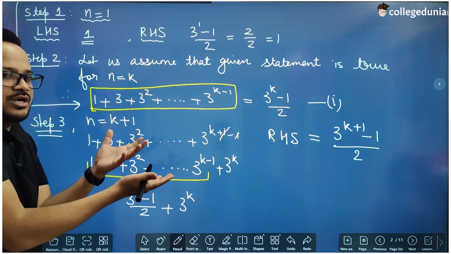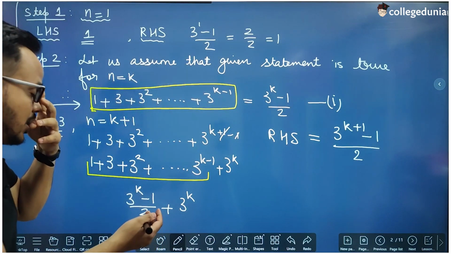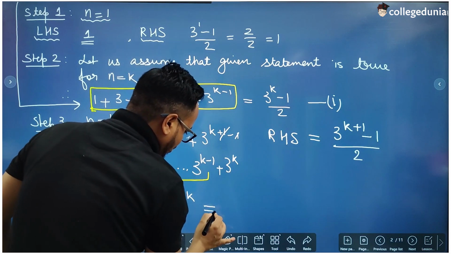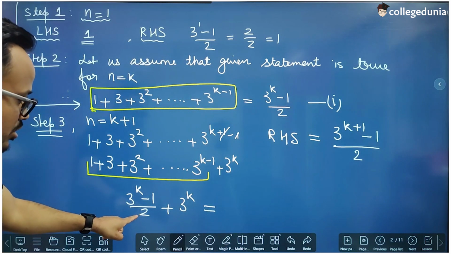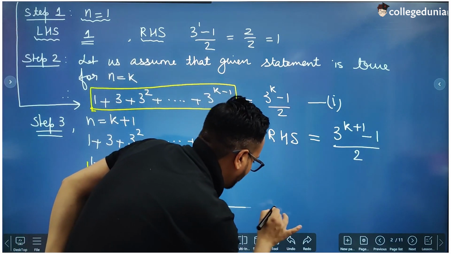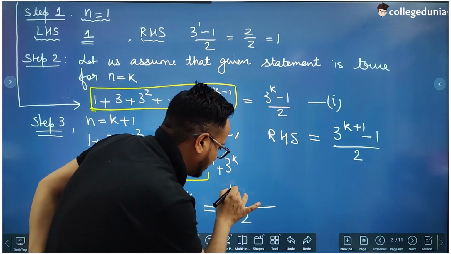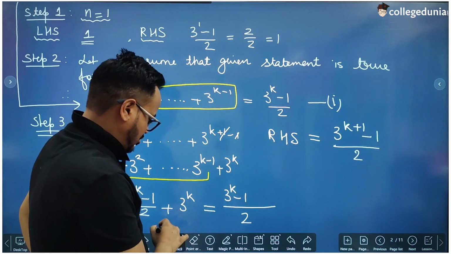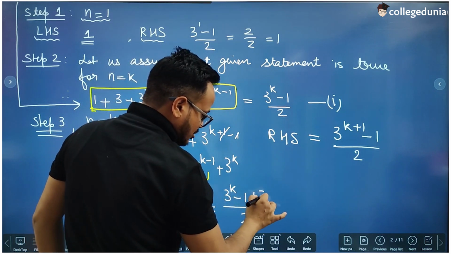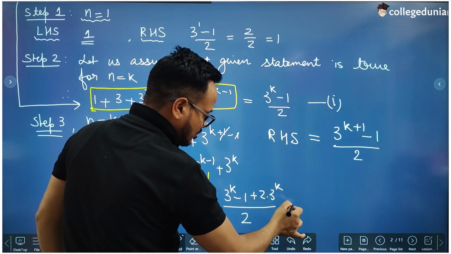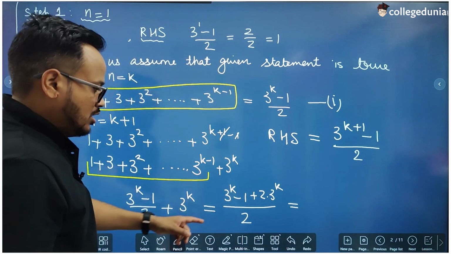Now we have assumed that this is true, so we can use the equality in this. So now let us take LCM. So the denominator is 2 and this is 3 raised to power k minus 1, plus 2 into 3 raised to power k.